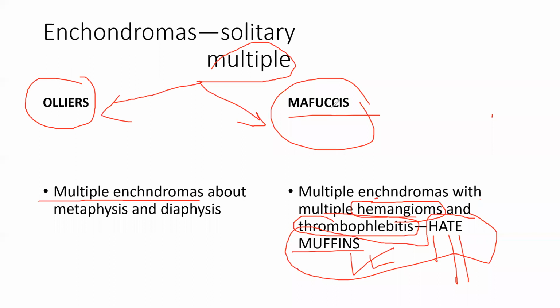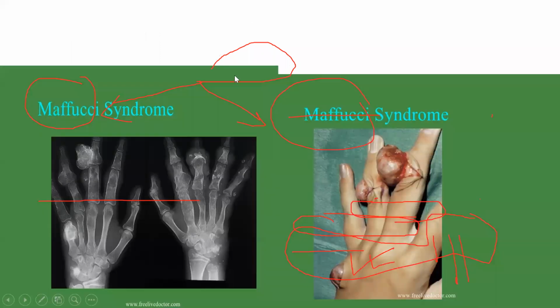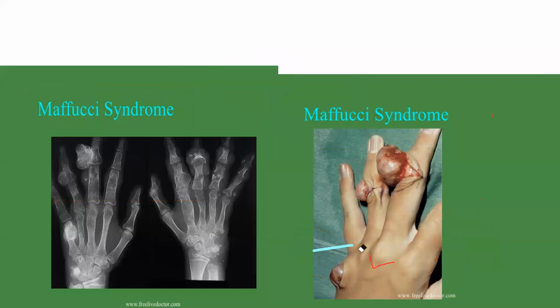In Maffucci's, since it is a syndrome, many features are affected, so hate muffins is affected. Ollier's is simple, multiple enchondromas in many bones. Let's see the photo. See, this is Maffucci syndrome. In Maffucci's we have hate muffins. You see these are hemangiomas, and it can also have thrombophlebitis. Enchondroma, you see the X-ray, these are multiple enchondromas. So this is Maffucci syndrome. It's very sad to see all these syndromes. So Maffucci is hate muffins.